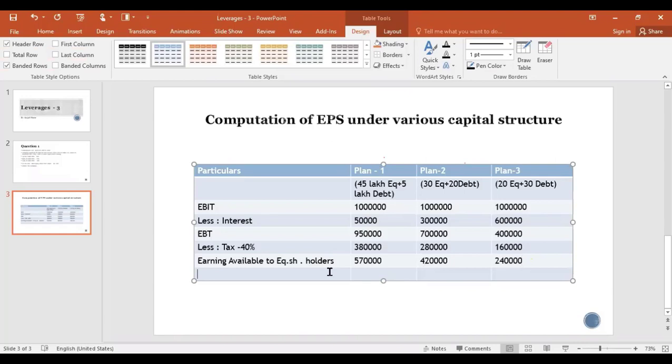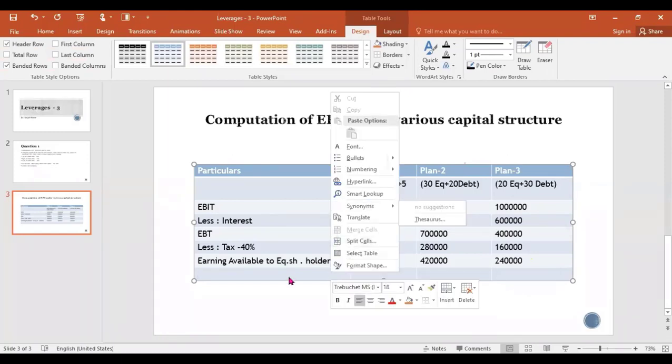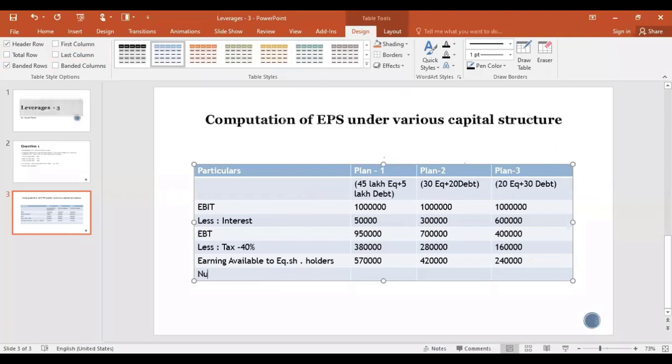So now we will check how many equity shares there are with the company. In this plan, we have written 45 lakh as the equity.